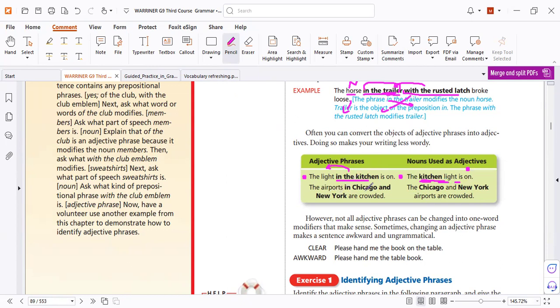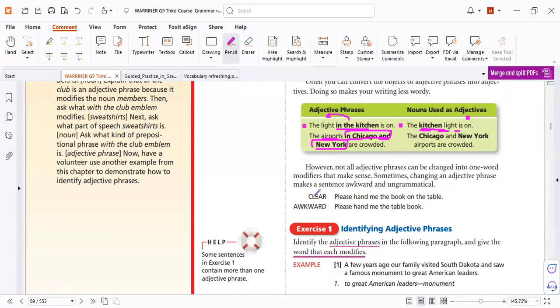The airports in Chicago and New York are crowded. How about saying the Chicago and New York airports? Do they have the same meaning? So where are the airports? In Chicago and New York. Not in Chicago only, because we have and. So all of that is the prepositional phrase. Did you catch it? Yes.